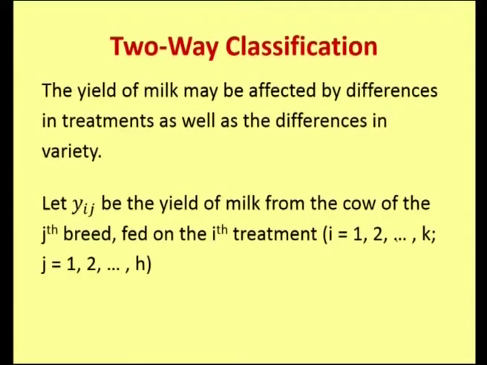In one way classification, the yield of milk is assumed to be affected only by different treatments or rations, but here the other factor has come into the study, that is the breed and stock of different cows. So the yield of milk may be affected by differences in treatments as well as differences in variety. Yij is the yield of milk from the jth cow or cow of the jth breed fed on the ith treatment. i ranges from 1 to k and j ranges from 1 to h.